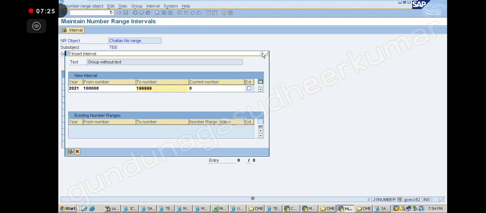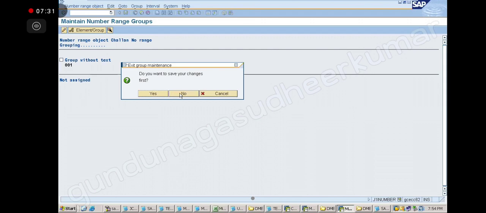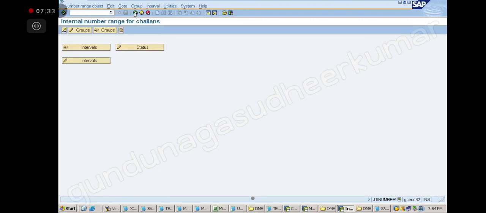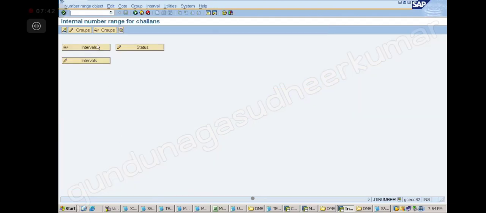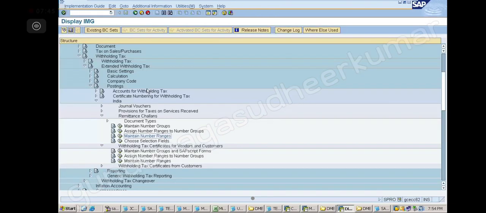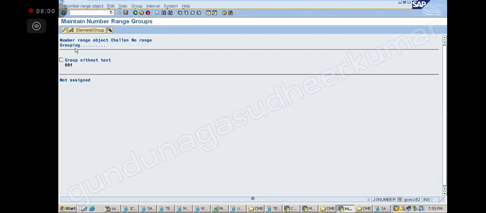Sir, show me again, sir, and slowly. Step number 23. Maintain number ranges. Now click on this, maintain number ranges. Click on the group. Select the group without text, 001. Select it. Click on the interval.